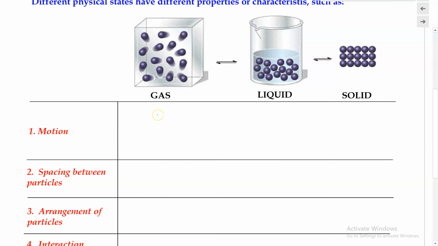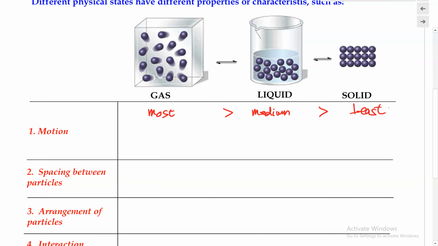The gaseous state has particles with the most movement of all, followed by the liquid state. The particles in the liquid state are considered to have a medium amount of motion. And lastly, the solid has the least amount of motion.